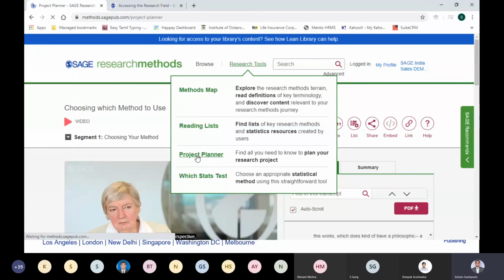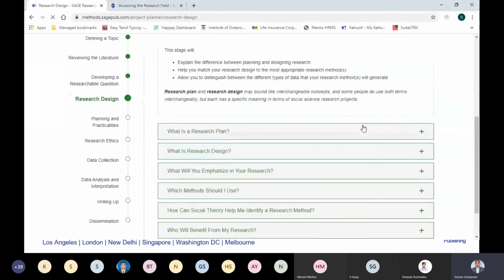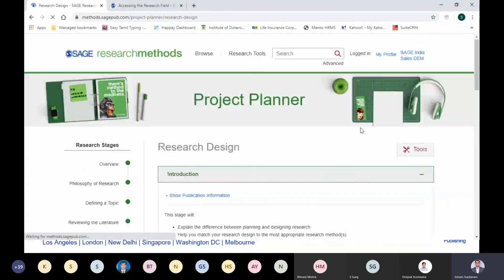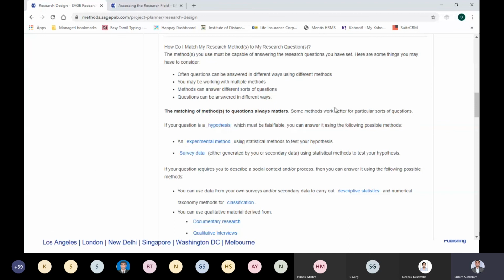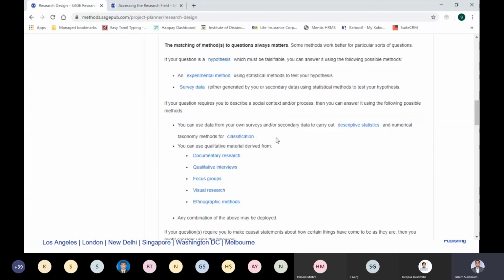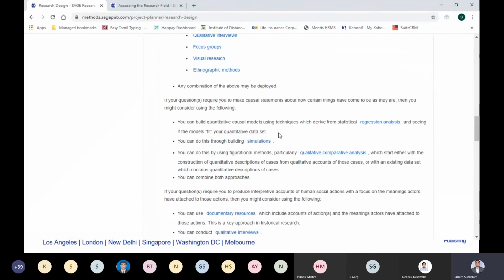So we are currently in the research design. I'll go to research design. All the basic information which is required by a research scholar on planning the entire research project is available in this project planner. So for example, how do I match my research methods to my research questions? The entire thing that I have selected is from here. If it is on hypothesis, use these methods. And if it is on causal conclusions, then use any one of these methods. And here you can see, if it is for causal conclusions, one of the methods that you can use is QCA.